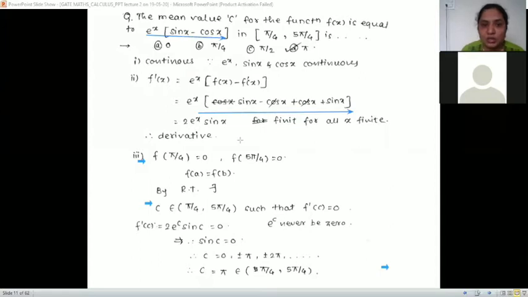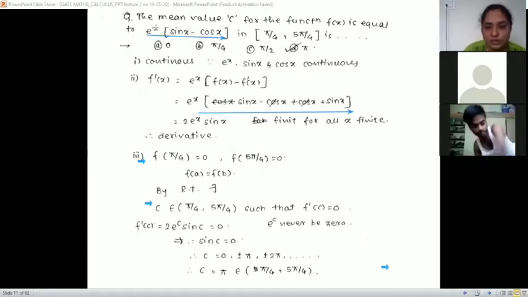A is the left end of the interval, that is pi by 4, and B is 5 pi by 4. So we check f of pi by 4. This is your f of x; in that, put x as pi by 4. We get e raised to pi by 4 into sin pi by 4 minus cos pi by 4. Sin pi by 4 is 1 by root 2, cos pi by 4 is 1 by root 2, so 1 by root 2 minus 1 by root 2, and the value will be 0.